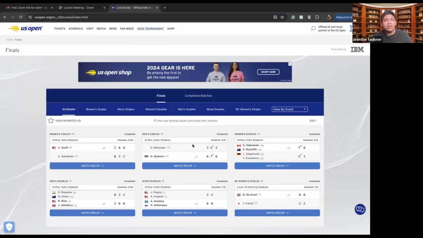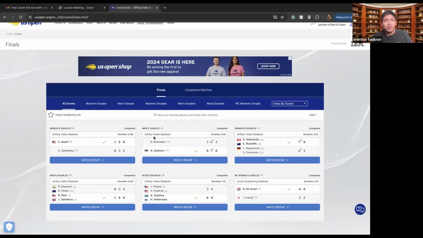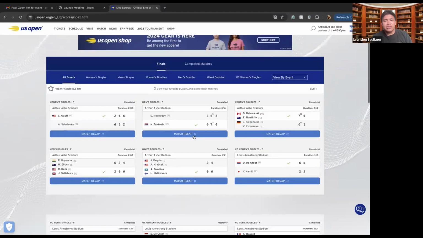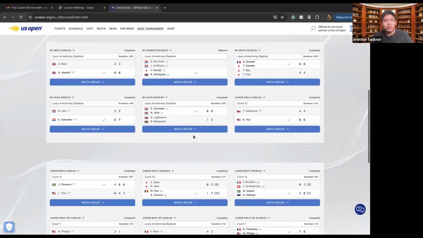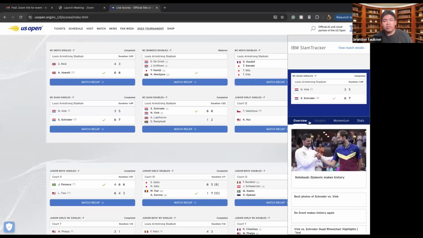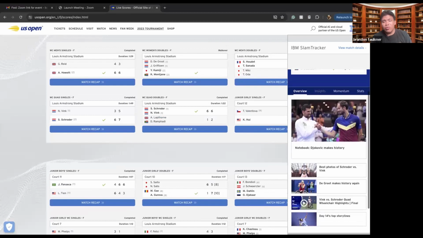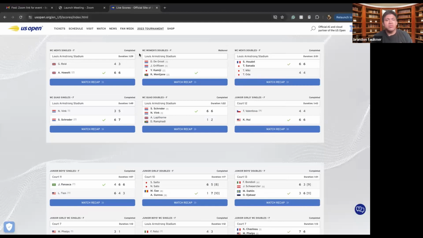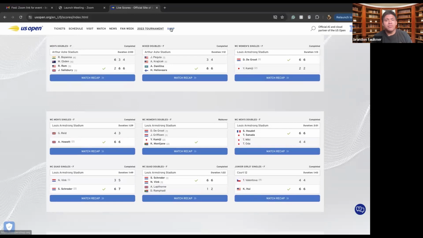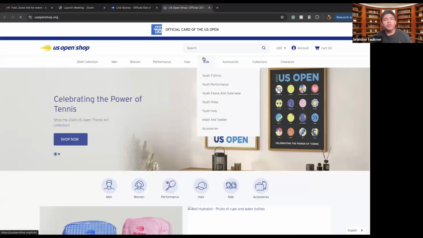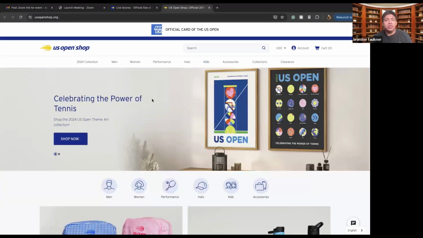We can also look back at the 2023 tournament. So if you want to see how the 2023 tournament went, we can view it all here. Viewing it all here allows us to see the past scores so we can keep up to date with all our favorite tennis players and see what rounds they played, and how they lost or how they won. And then, of course, clicking on it, we can see the recap and the videos that are associated with the actual match. And of course, finally, we have the US Open Shop.